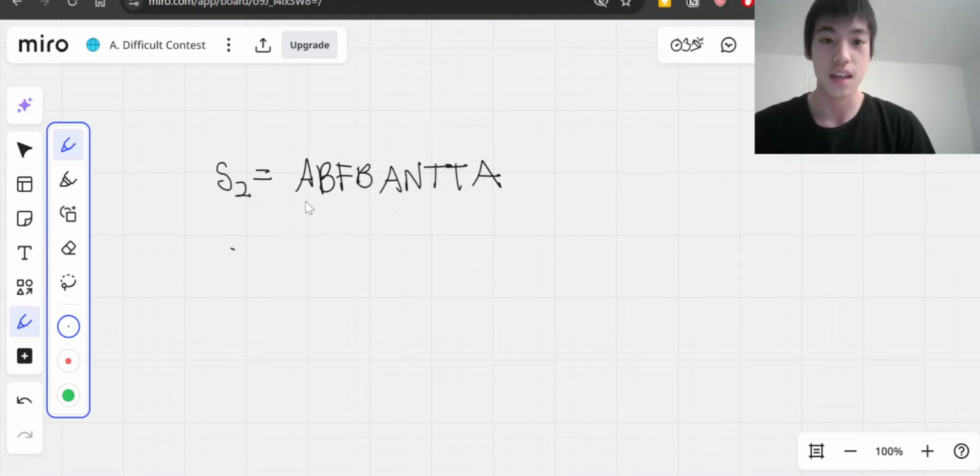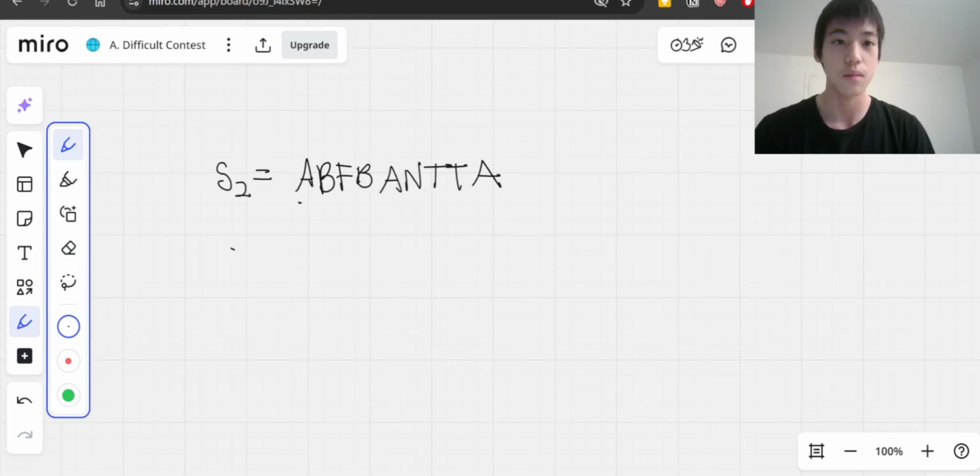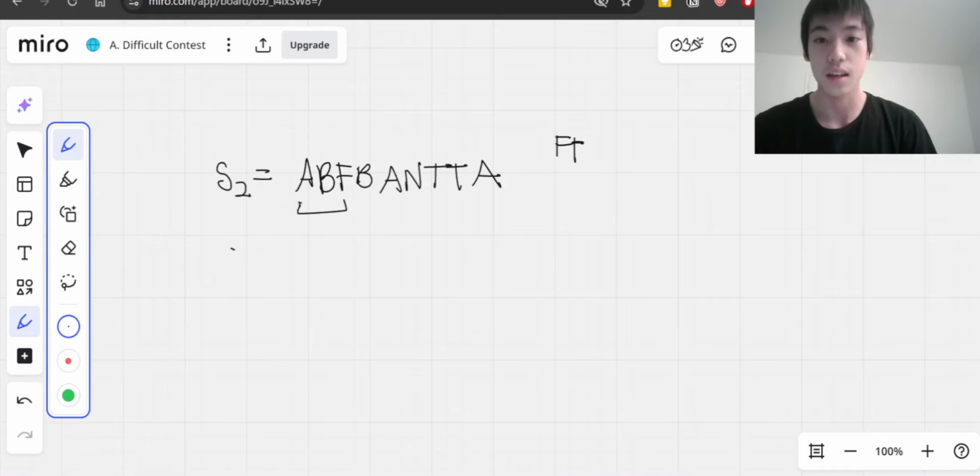Note that FFT and NTT are both strings of length 3, so we can just scan through and see if there are any 3-letter occurrences of FFT or NTT.